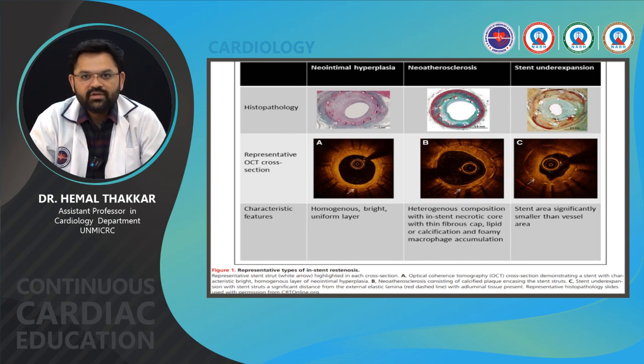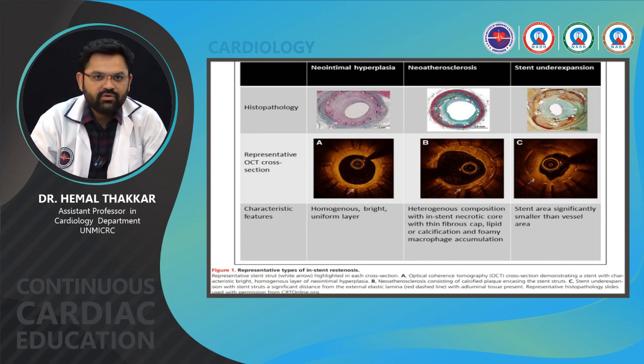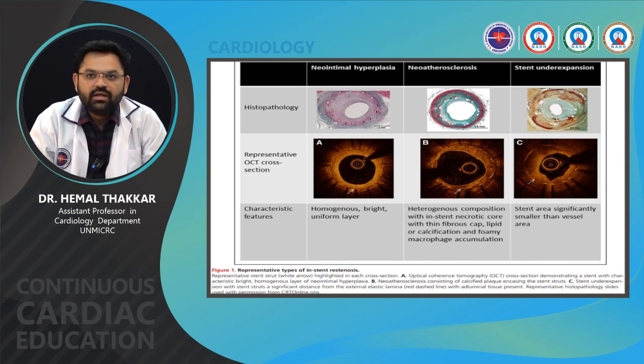The arrow is showing thin fibrous cap, lipid or calcification, and foamy macrophage accumulation. So, heterogeneous is neoatherosclerosis, homogeneous with continuously uniform distribution is neointimal hyperplasia, and the third is stent under expansion where we can see stent struts, stent edges, and the vessel wall. So, stent area is significantly smaller than the vessel area.